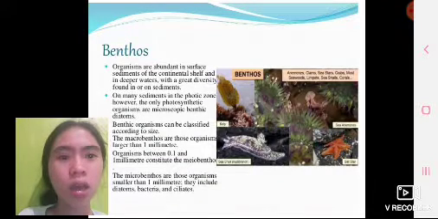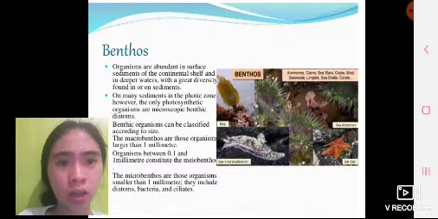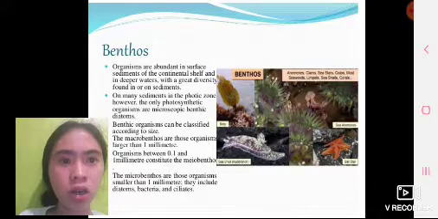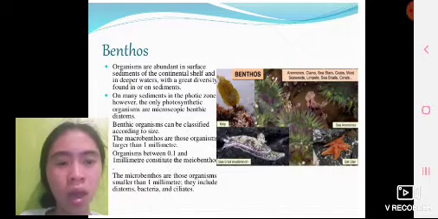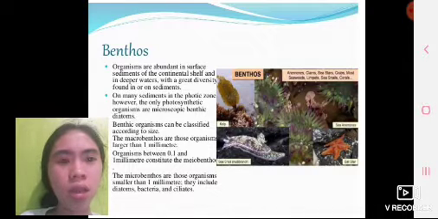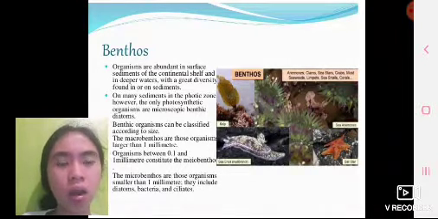Benthos organisms are abundant in surface sediments of the continental shelf and deeper waters, with the greatest diversity found in soft sediments. On many sediments in the photic zone, however, the only photosynthetic organisms are microscopic benthic diatoms. Benthic organisms can be classified according to size.